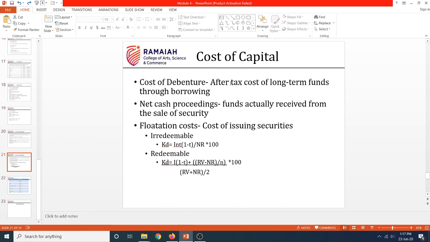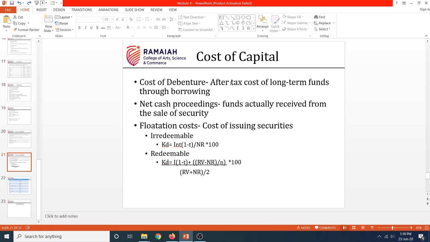Now, cost of debt. First, irredeemable debt. Irredeemable debt is nothing but a type of debenture which doesn't have any maturity period. It will go on forever. Correct? If you are issuing 5 lakh rupees of debt, it will go on as long as the company is there. However, you will be paying some amount of interest.